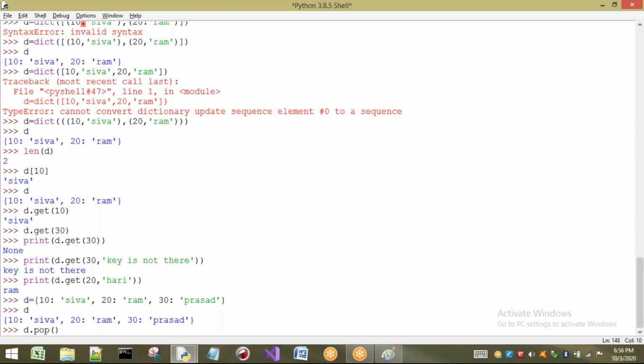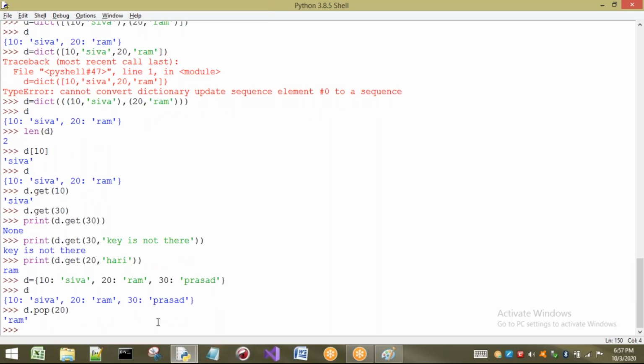Right now, see d dot pop. I want to delete this Ram, so I have to write 20. If I write d dot pop of 20, see what happens. It removes this entire key and value, and while popping, it returns the value, as we saw yesterday. So pop removes the particular element, and while removing it, it returns the value of that one. Pop of 20 removes the key and value, but returns that particular value.